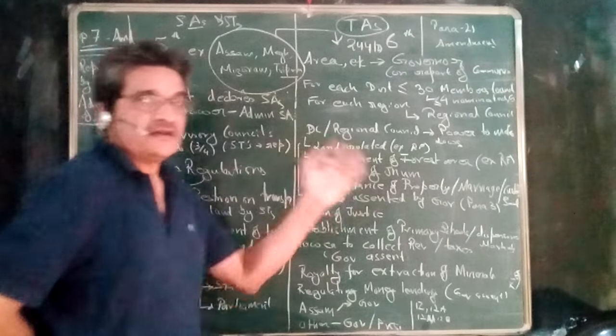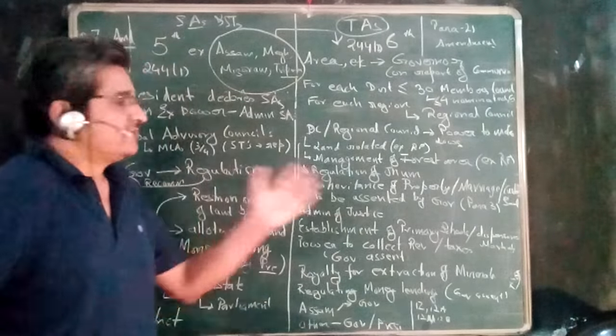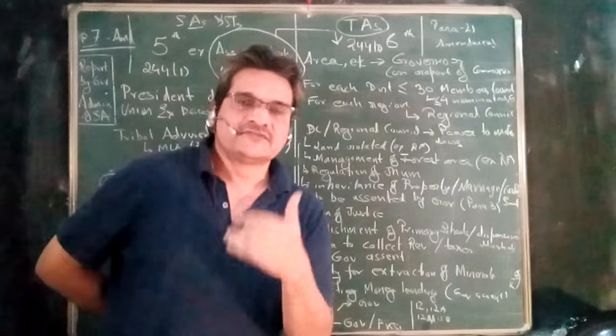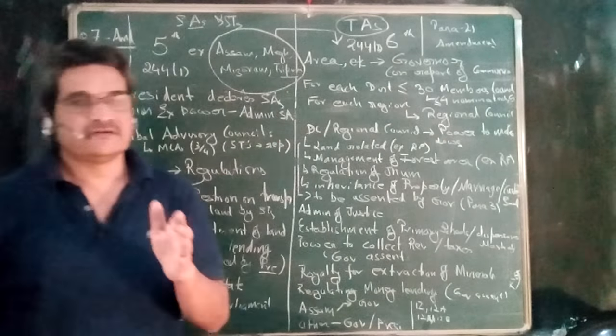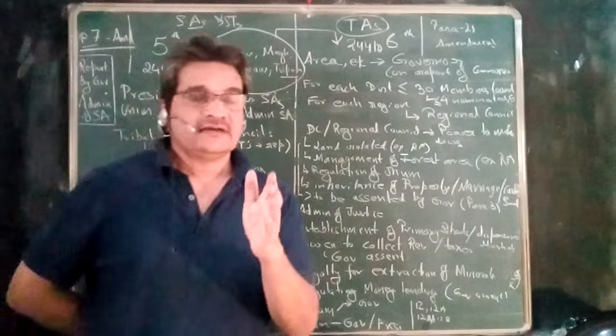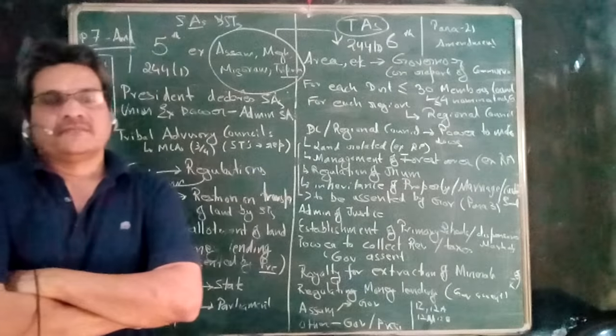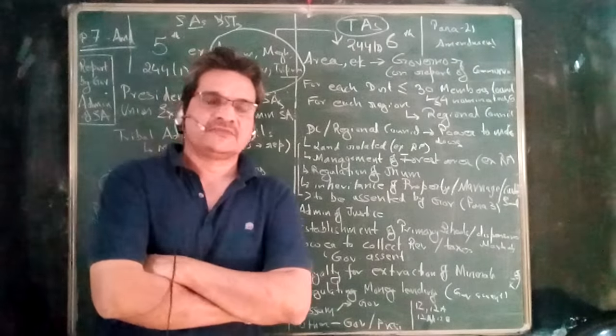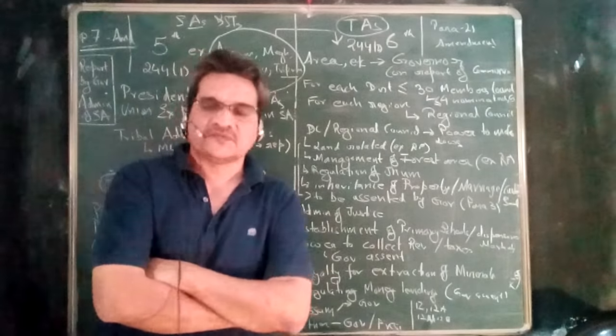In all other cases where I am saying governor, the governor will basically act on the advice of the council of ministers. But here, in case of the dispute which emerges from the issue of sharing of the returns from the license given for extraction of minerals, the governor has to decide in his own discretion. That is very clearly mentioned in the schedule itself. And the district council can also regulate money lending business by the non-tribals in the tribal areas. Basically, again, this aspect is there to protect the tribals from exploitation. So that regulation can be made.